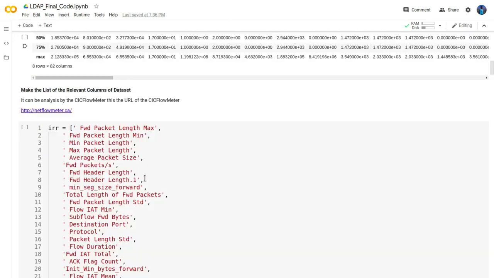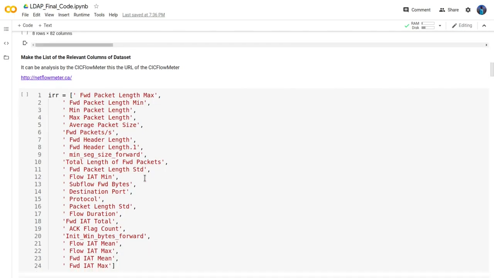Now we will start the data cleaning process. In this we make a relevant column list. I analyzed the relevant columns using CICFlowMeter, which is given by the Canadian Institute for Cybersecurity to analyze the data and decide which columns are relevant and which are irrelevant.